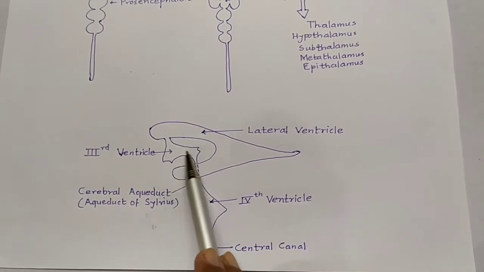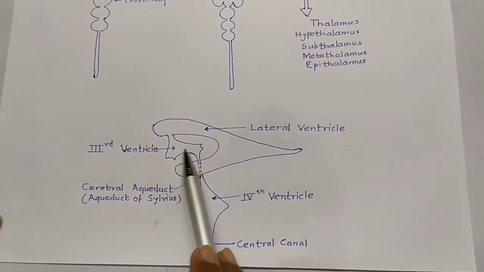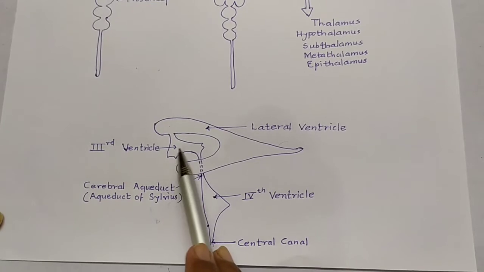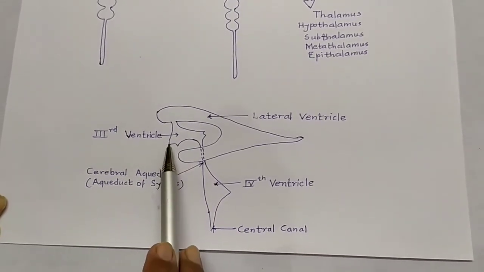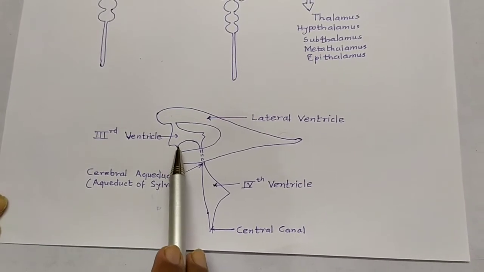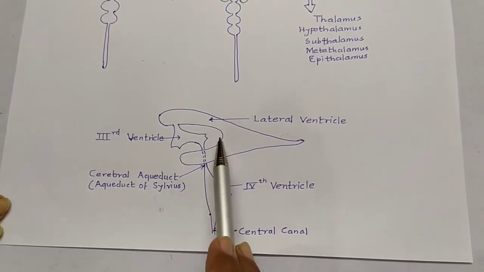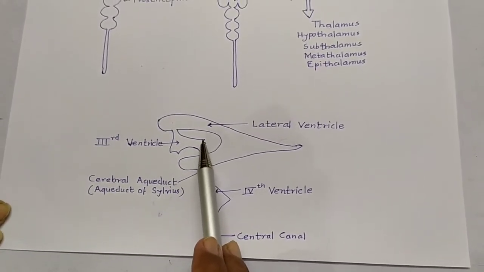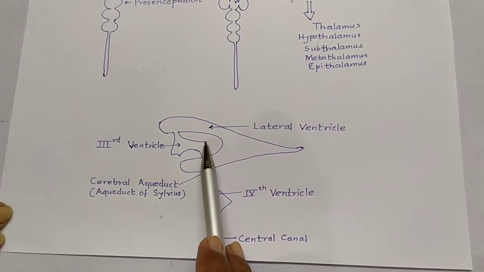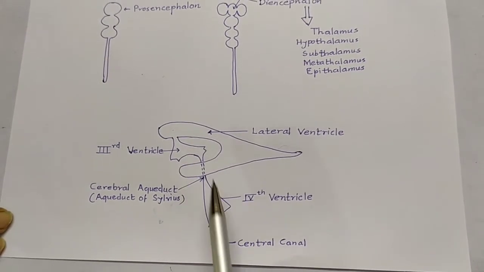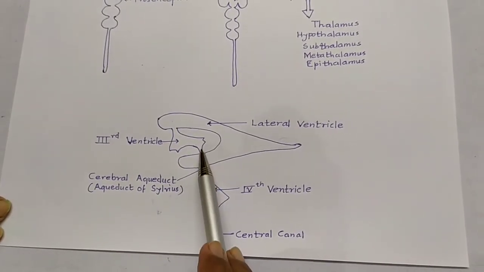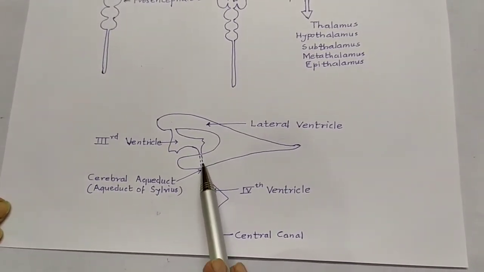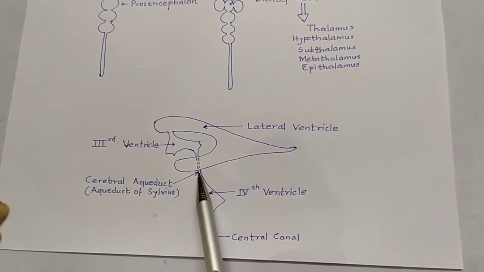The cavity of the third ventricle is irregular in shape. It is median. It shows various recesses like the optic recess, the infundibular recess, the pineal recess, and the suprapineal recess. The third ventricle communicates with the fourth ventricle through the cerebral aqueduct or aqueduct of Sylvius.